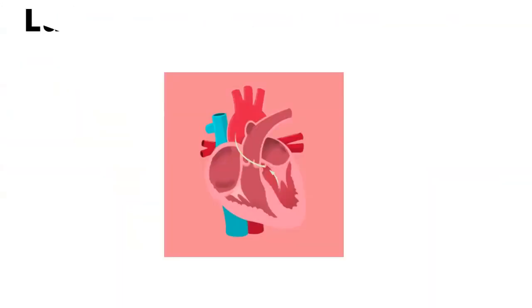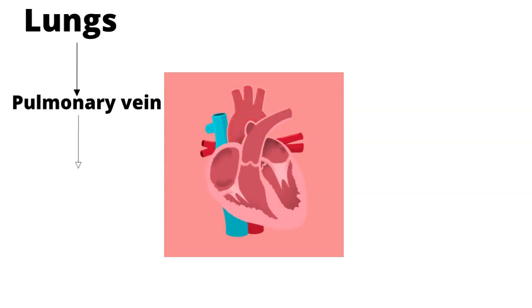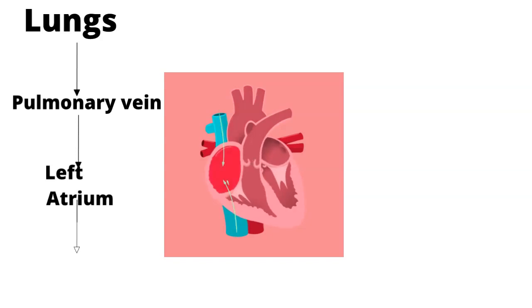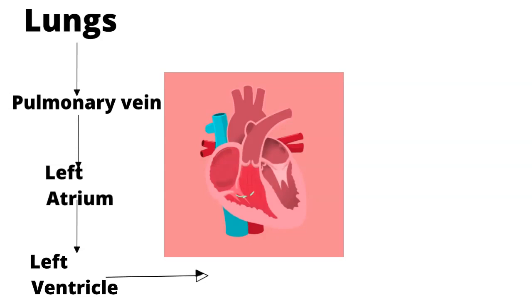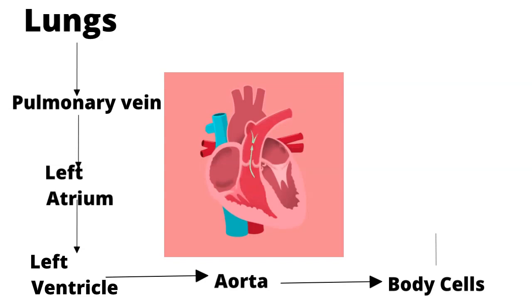Quick recap. From lungs, oxygenated blood enters pulmonary vein, then it enters left atrium, then left ventricle. From there, aorta takes the blood to body cells. There, exchange occurs and blood gets deoxygenated.